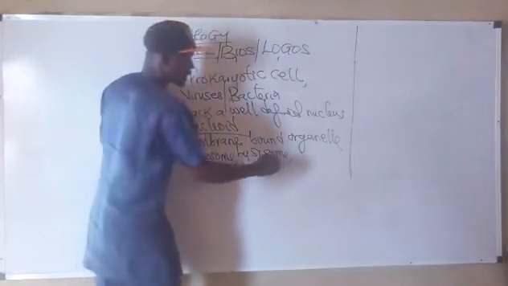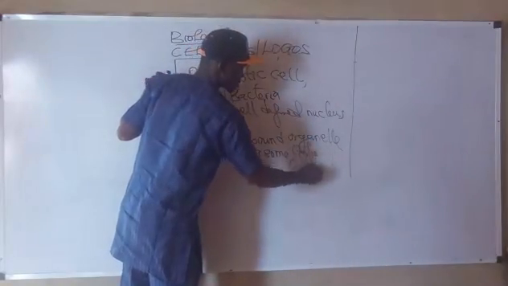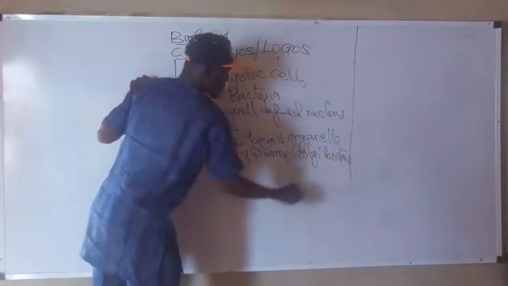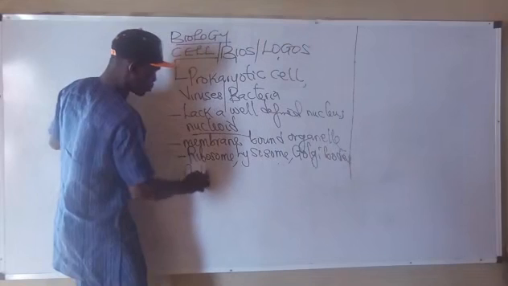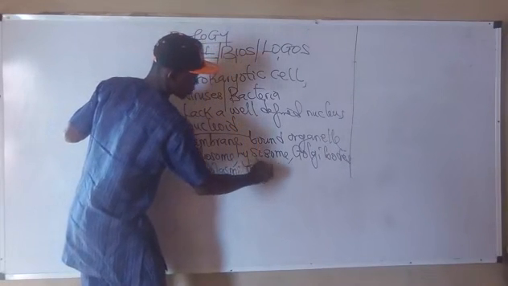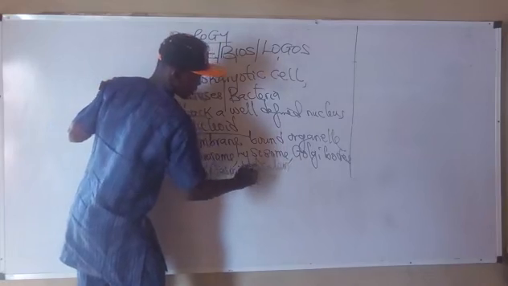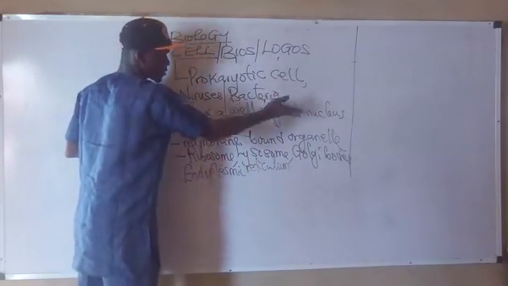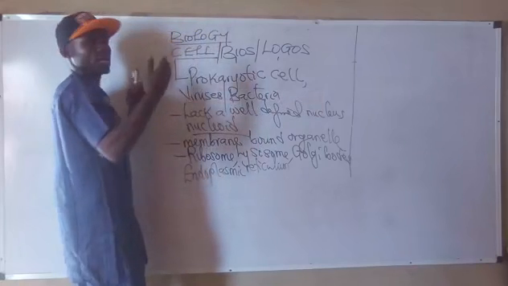All right. They lack the Golgi bodies. All right. They also lack what is called endoplasmic reticulum.